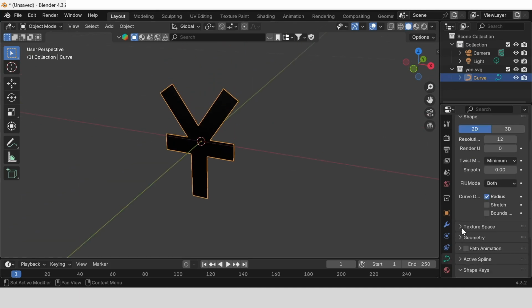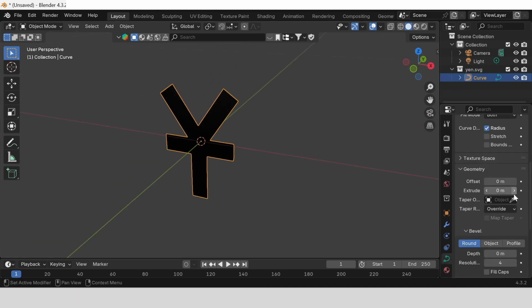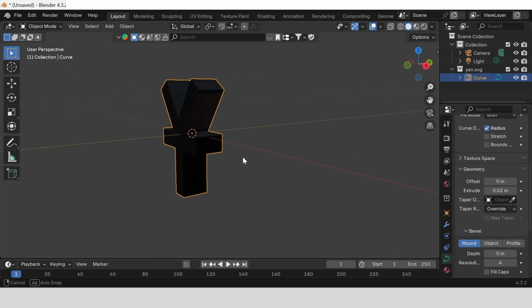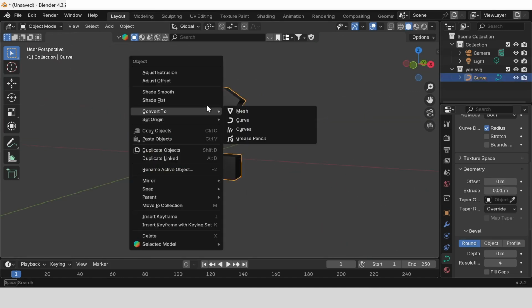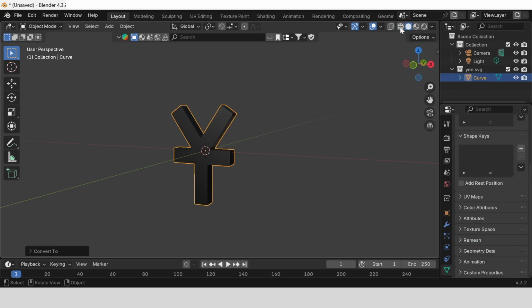Change the extrude and geometry, so the vector would be way thicker. Again, right click, convert it to mesh. But as you can see, the topology is still messy.